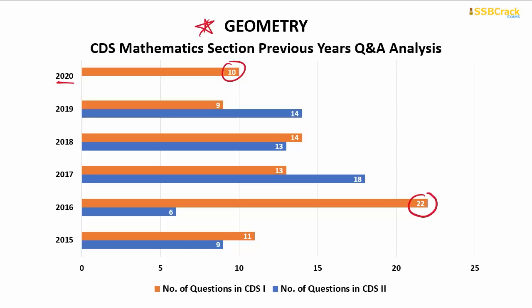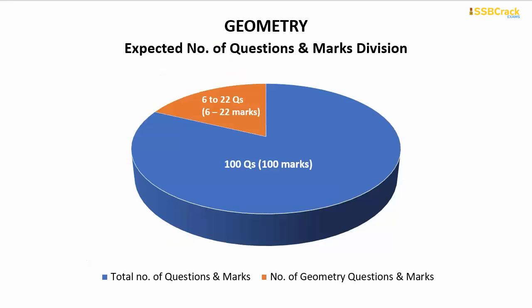and the 22 questions were part of the CDS 1 paper of the 2016 examination, and the lowest number counted on geometry was 6. So 6 questions were part of the CDS 2 paper of 2016. And you could see that the question numbers varied for this topic as 9, sometimes 14, 13, 18, 11 and 9. Hence, in your upcoming CDS examination, you can easily expect questions on geometry varying between 6 and 22 in number, which will carry 6 to 22 marks out of the 100 marks exam paper.